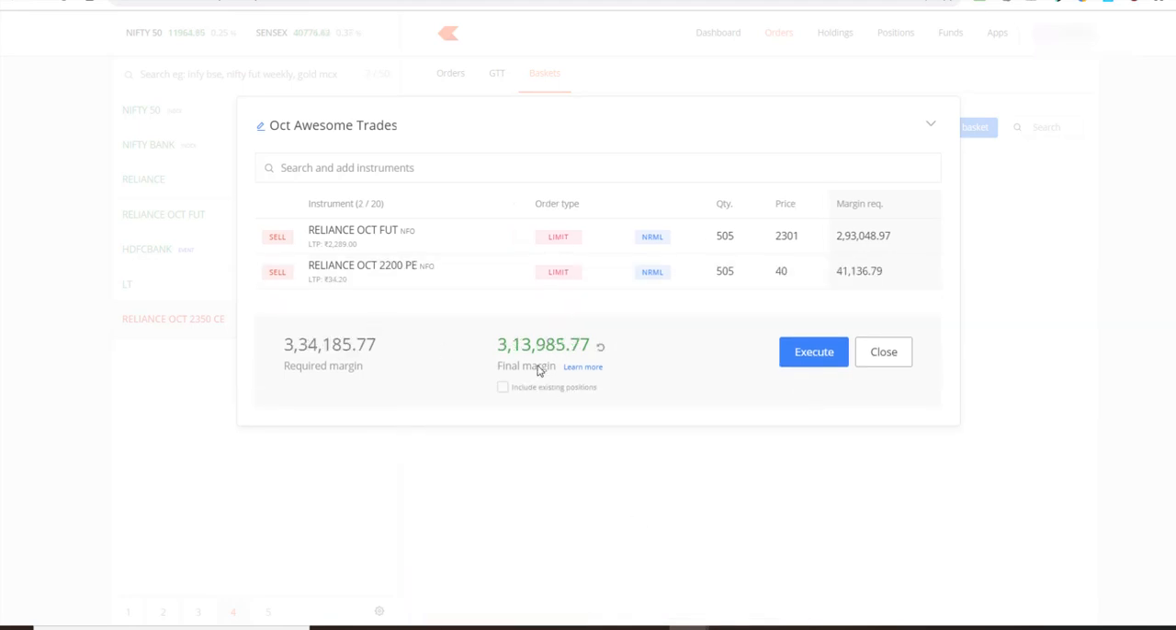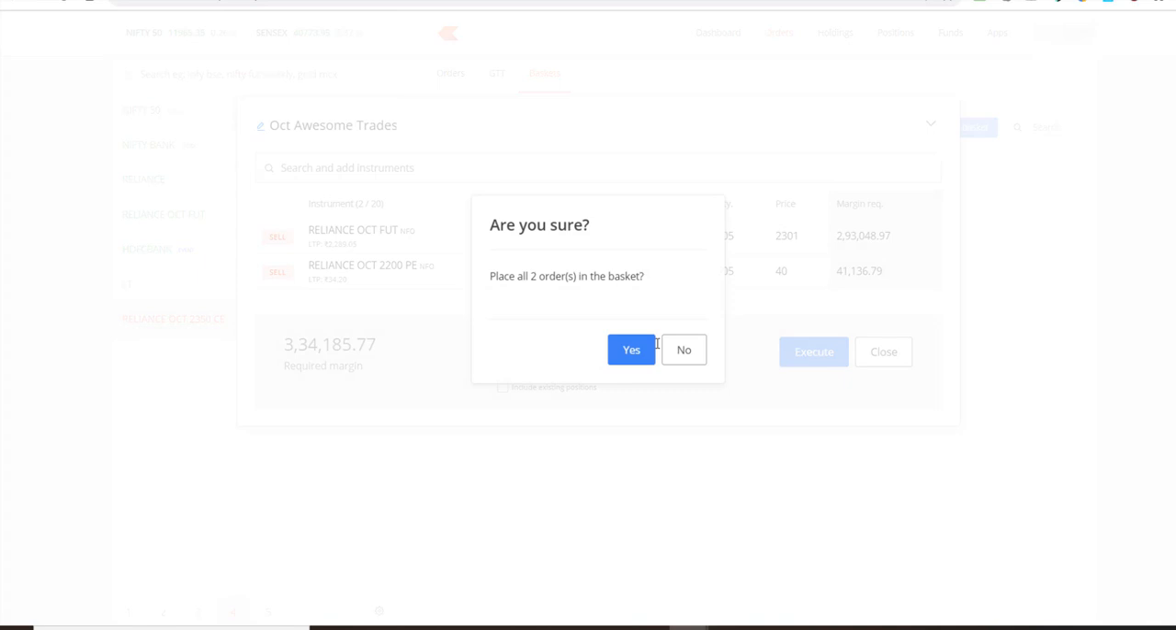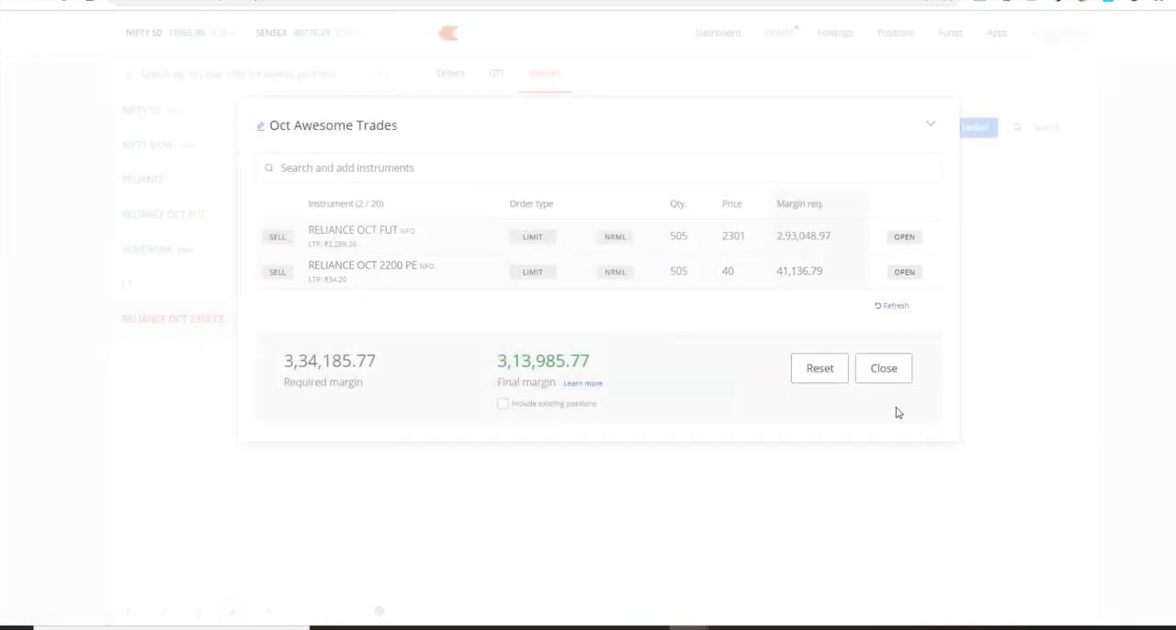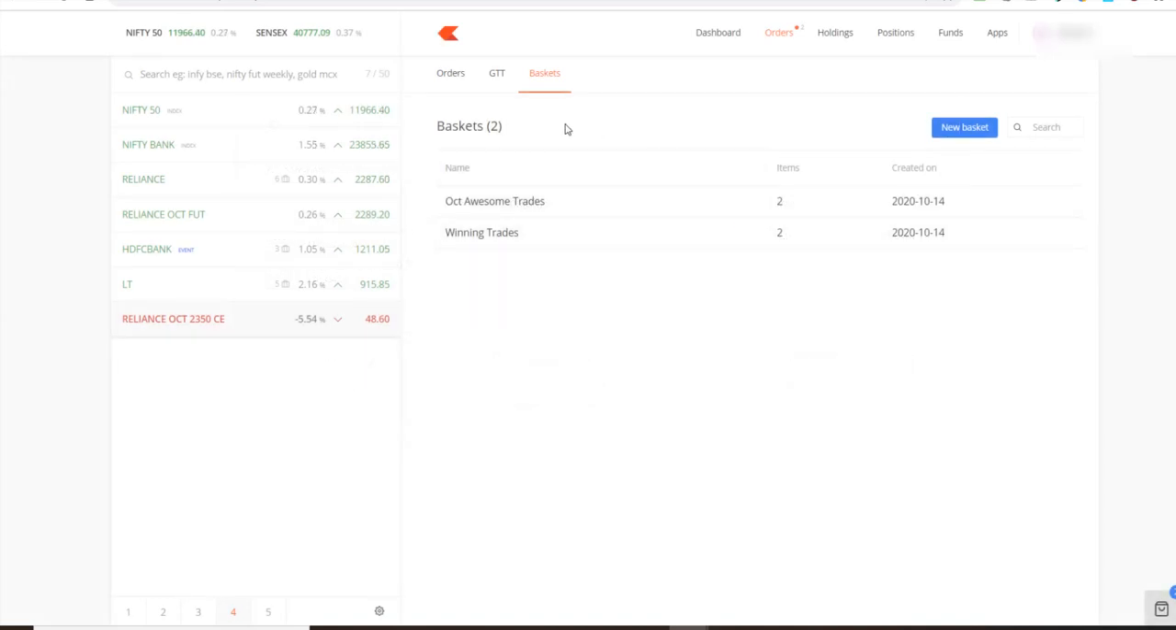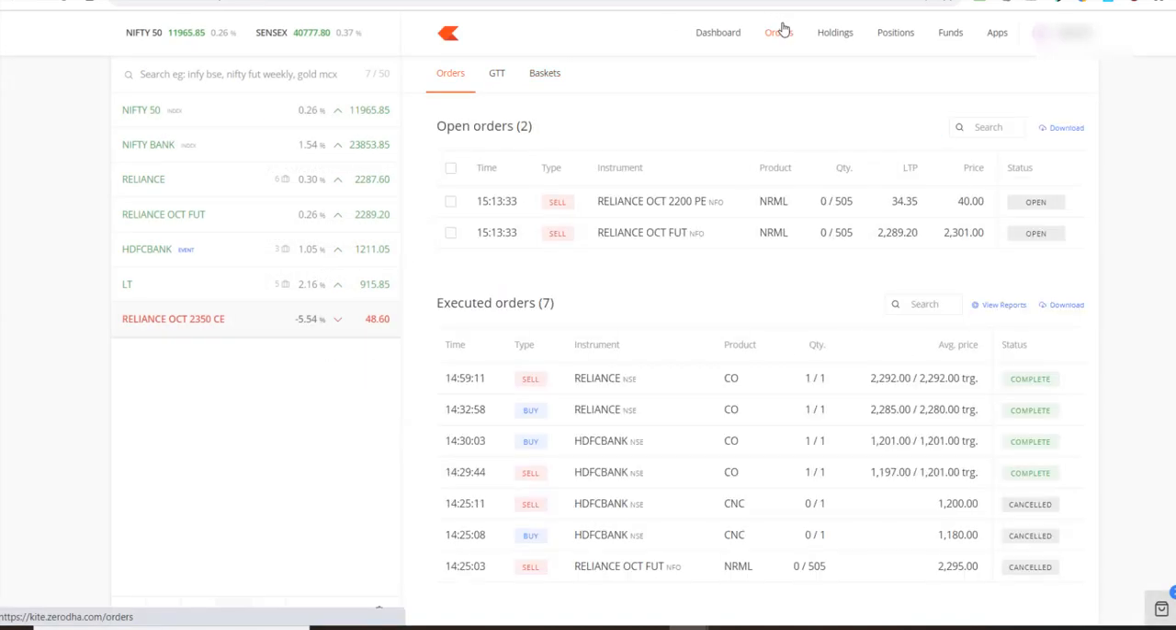And it tells me the margin that is required in order to put this in, and I can execute this. If I click on execute, it'll ask for a confirmation. I click on yes, and this order has been sent to the exchange. If I click here on the order, this is where you'll see it. And the moment this price comes, this will get executed. I can cancel one of them too. Now this would be helpful in case you're trying to make a strategy, then you can use the basket order. This is how you would use it.